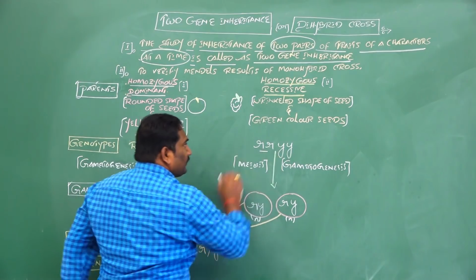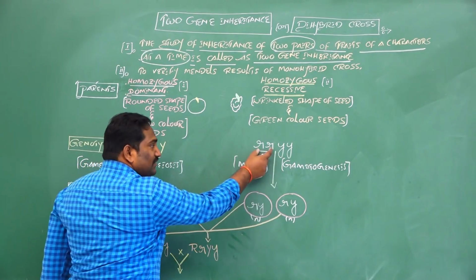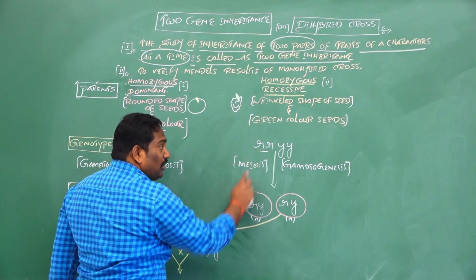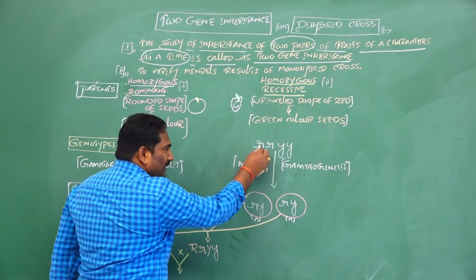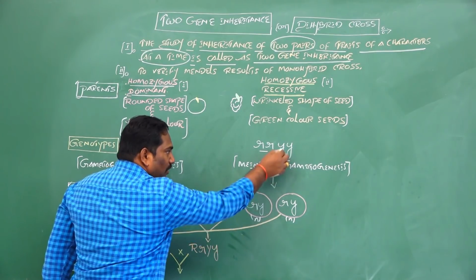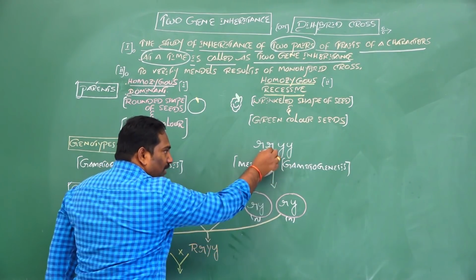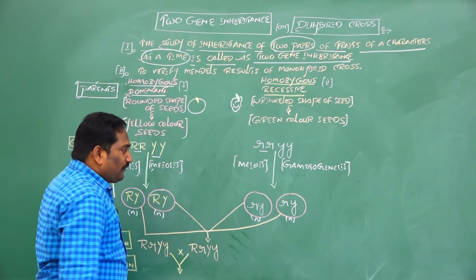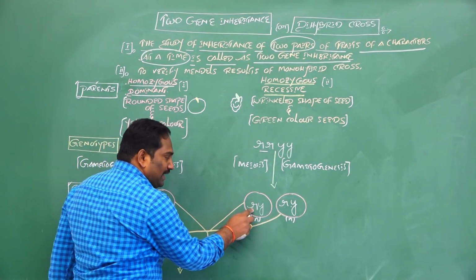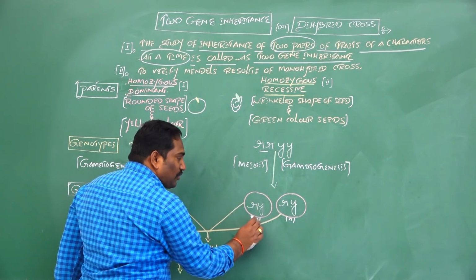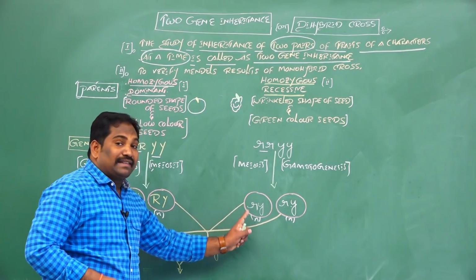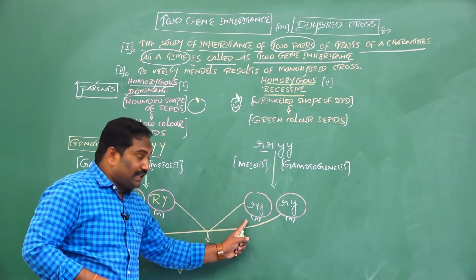For wrinkled shape of seeds, this is one gene having two alternative forms called alleles, homozygous. One allele moves to one gamete. From each gene, one allele in a circle is called a gamete. Gametes are always haploid. This is the pure recessive wrinkled shape of seeds.